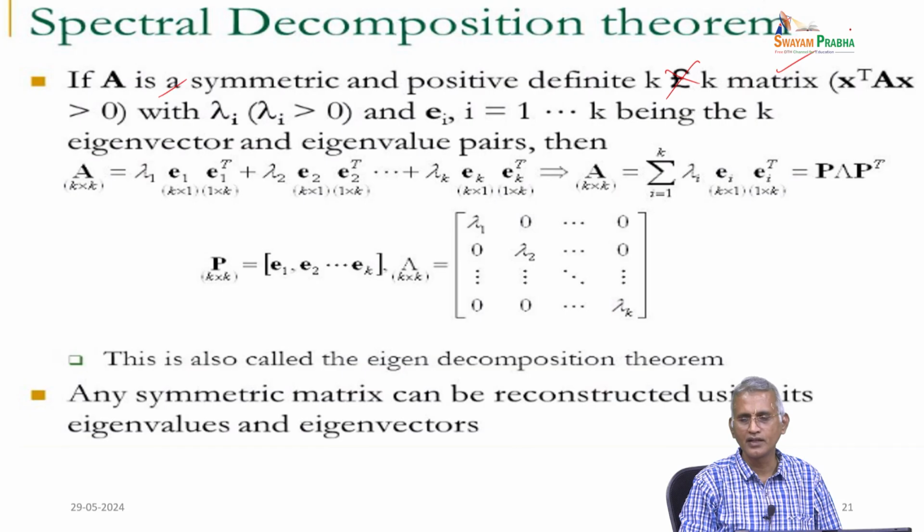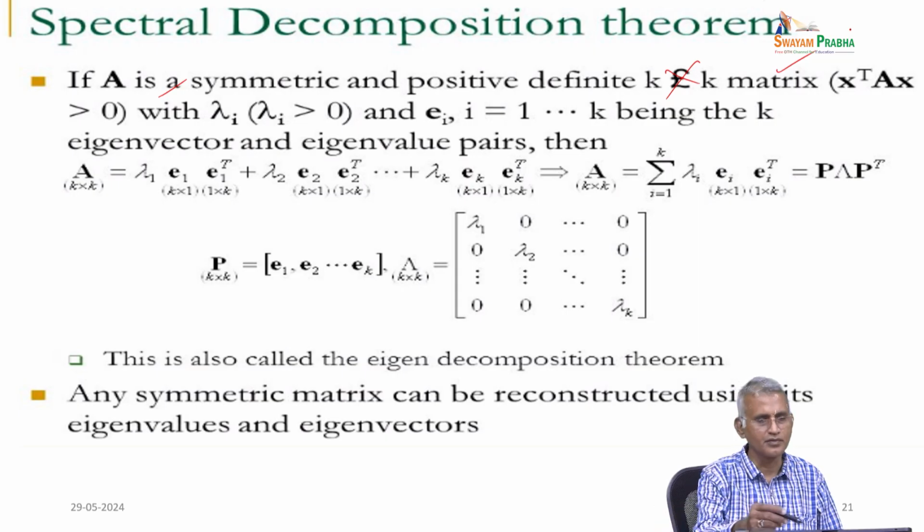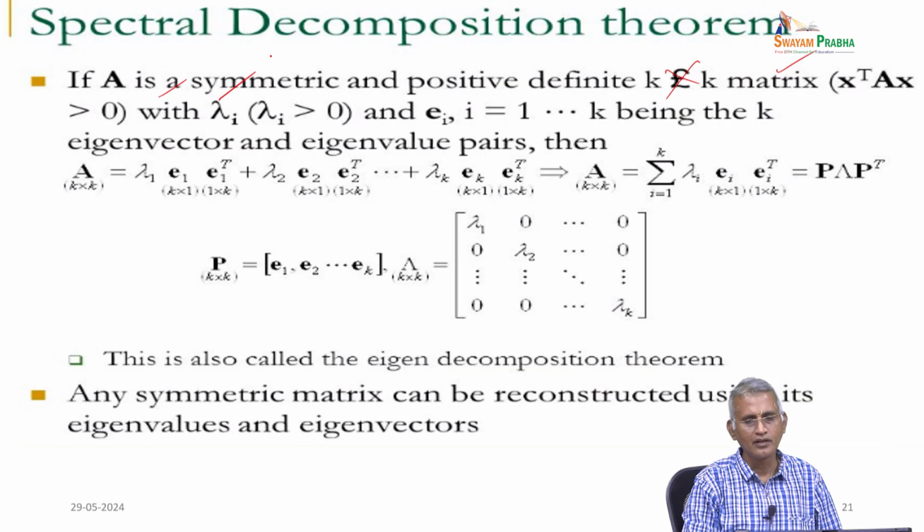X is the eigenvectors, and you normalize and multiply them. You have a bilinear transformation corresponding to this with lambda positive. Then we have eigenvalues and eigenvectors, where i varies from 1 to K, with K eigenvalue and eigenvector pairs generated.